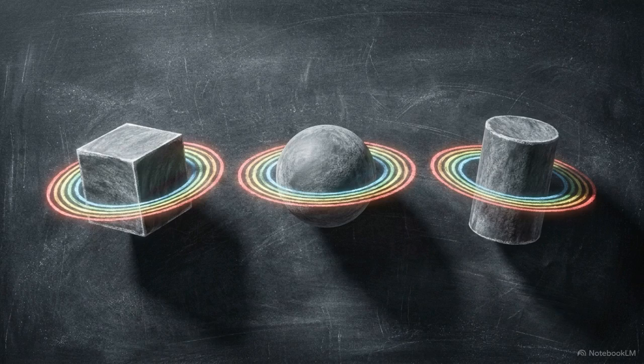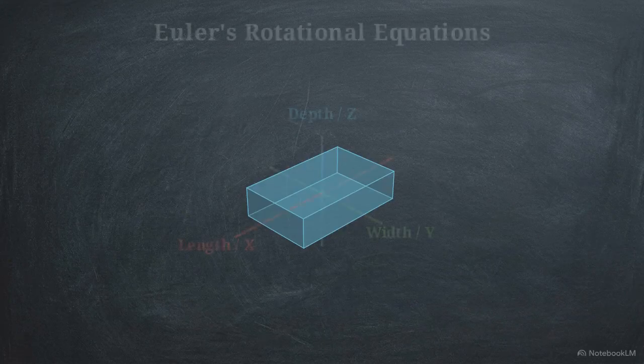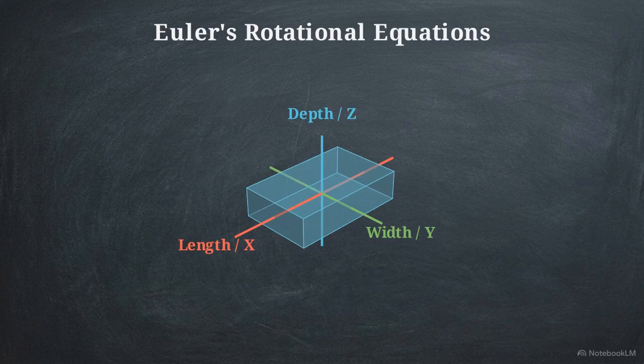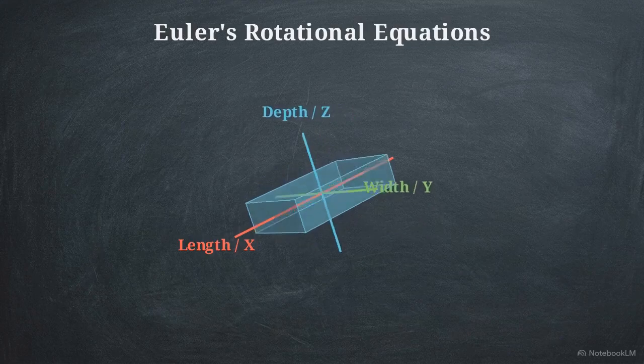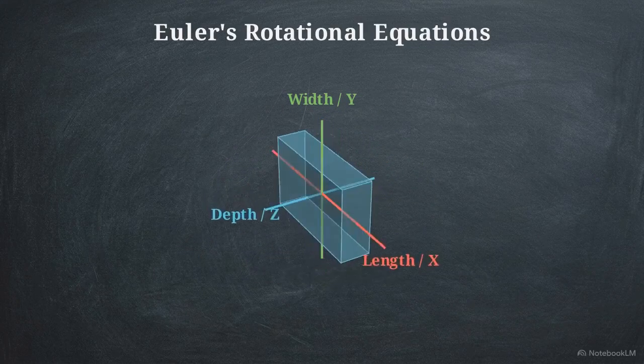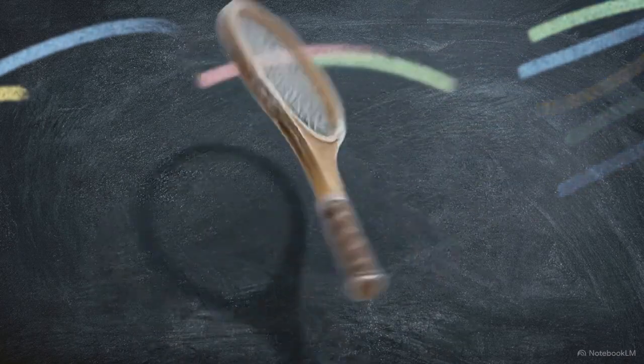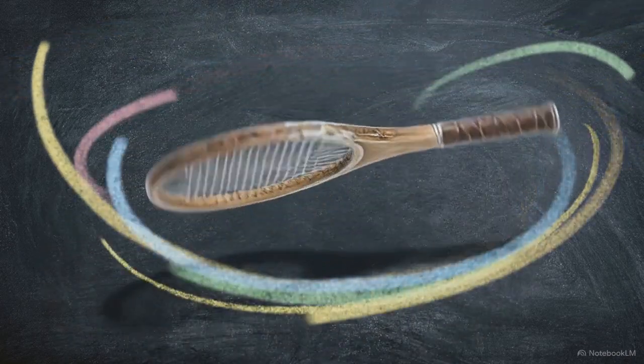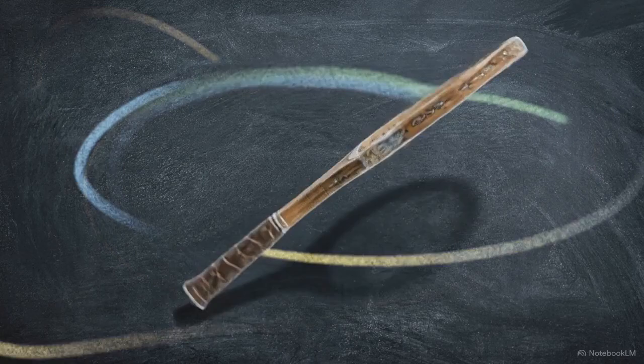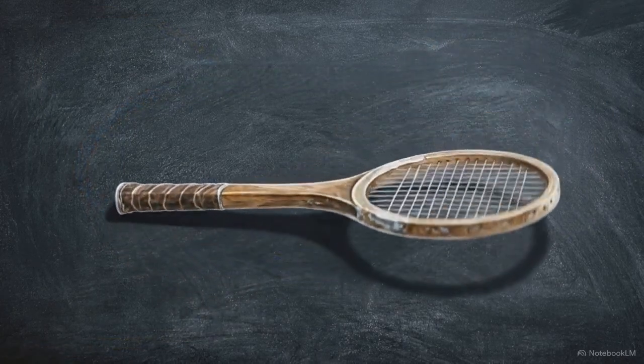Moving from fluids to solid objects, we enter the world of objects spinning in three-dimensional space. Euler's rotational equations map how an object spins around its three principal axes of inertia: length, width, and depth. These equations predict the tennis racket effect. Spun along its middle axis, the object suddenly twists and flips in an unstable, chaotic way.